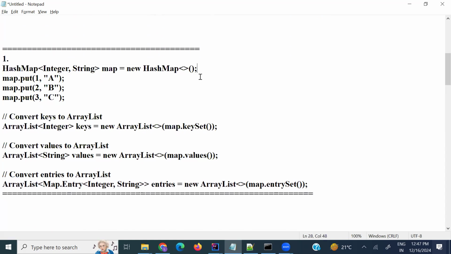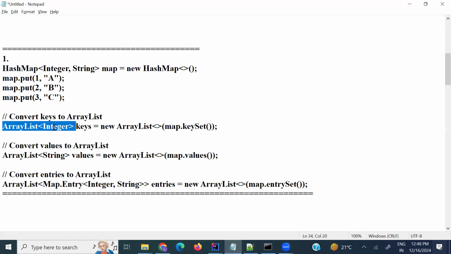Here is the program. I create a HashMap with Integer and String, Map<Integer, String> map = new HashMap. Then map.put(1, "a"), map.put(2, "b"), and map.put(3, "c"). These are the things we are adding inside the map by using the put method. A hash map is a key-value pair, that's the reason we add by using the put method. Then we convert the keys into an array list.